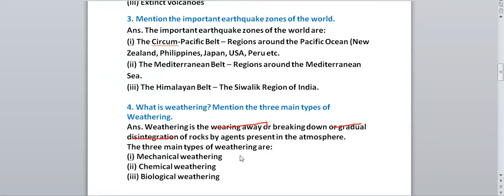Now, what are the three main types of weathering? Mechanical weathering, which is also known as physical weathering. Next, we have chemical weathering, and the third one is biological weathering, which occurs because of plants, animals, and human beings. So we have three types of weathering: mechanical, chemical, and biological. And what is weathering? It is the breaking down or disintegration of rocks by agents present in the atmosphere.